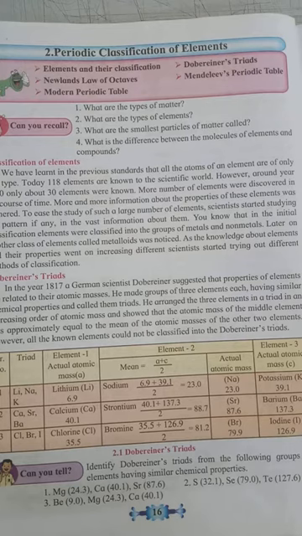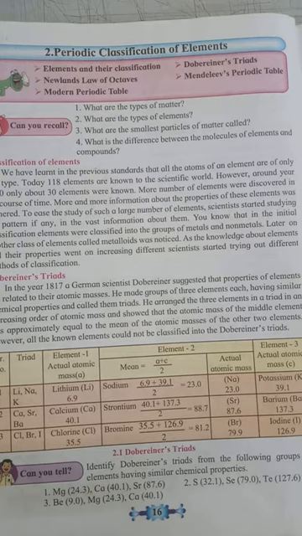And he showed that the atomic mass of the middle element was approximately equal to the mean of the atomic masses of the other two elements.